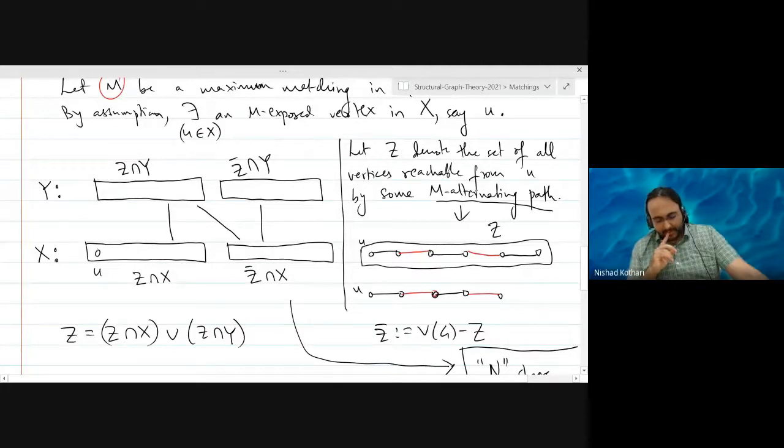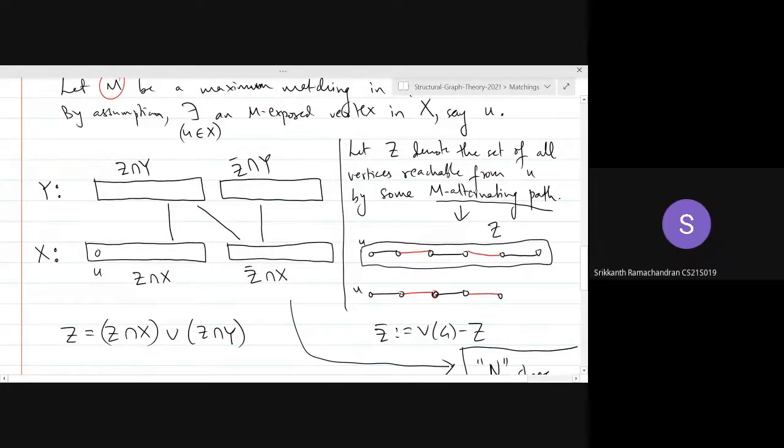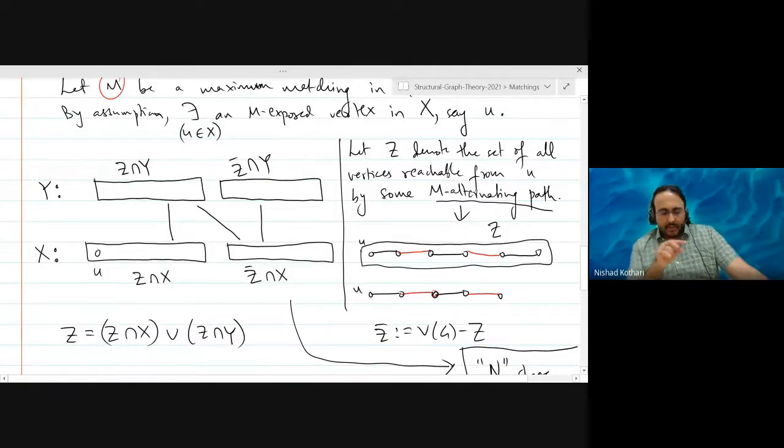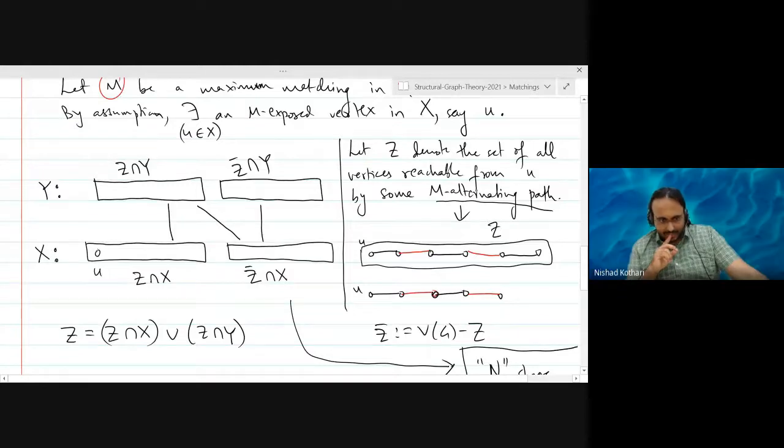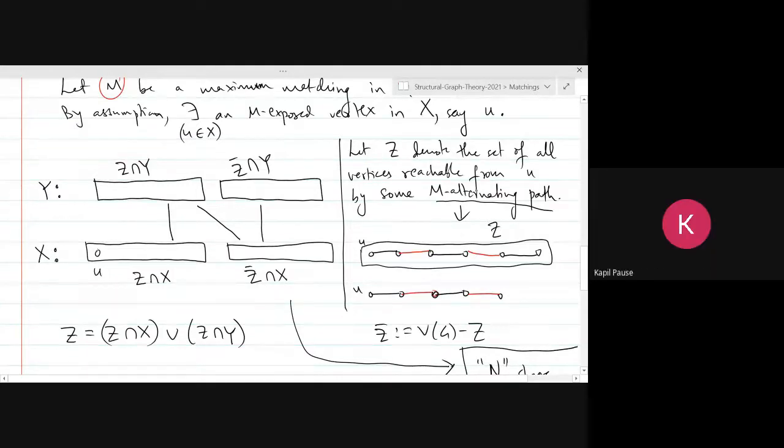Right, exactly. Well, not an augmenting path. The same argument. You get an M alternating path that ends at Z bar intersection X. You start here, whenever you reach the other side, it is using a non-matching edge. Whenever you reach Z intersection Y, it's a non-matching edge. And if you have a matching edge, then you will take that and you will get an M alternating path. Basically, it's a bijection from Z intersection Y.